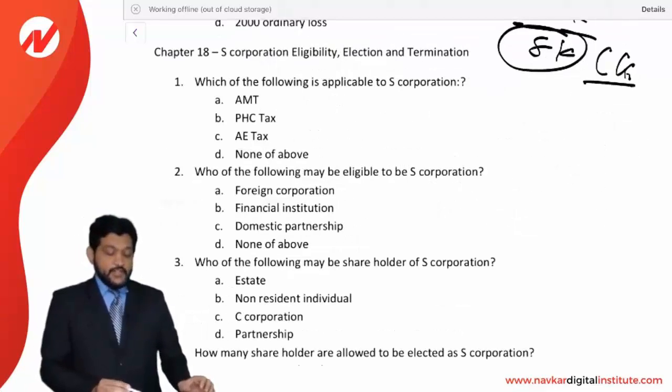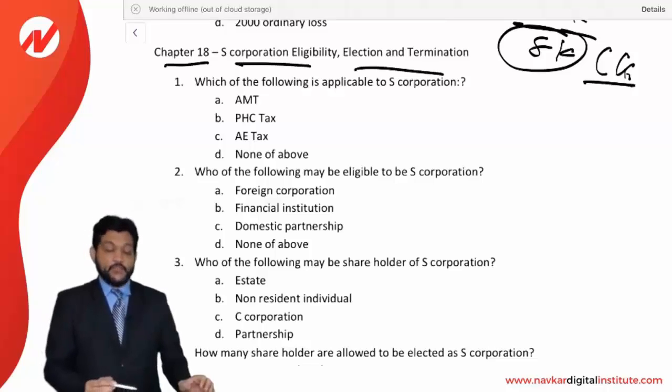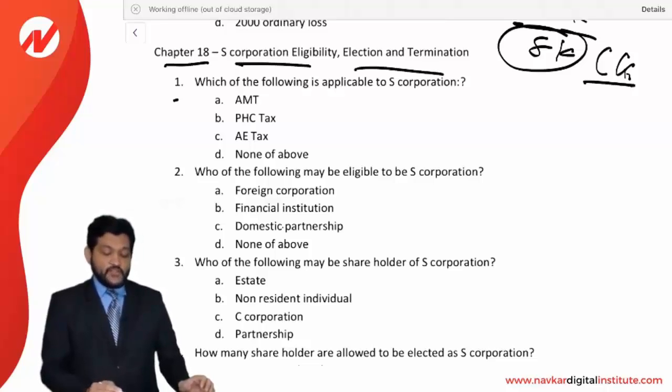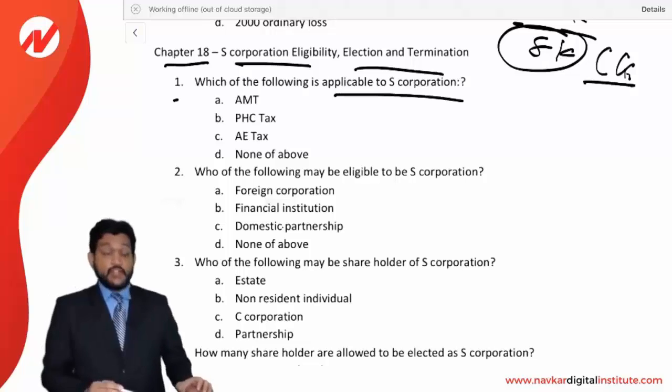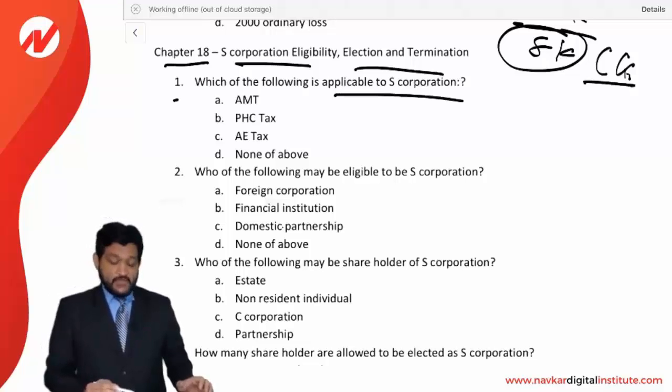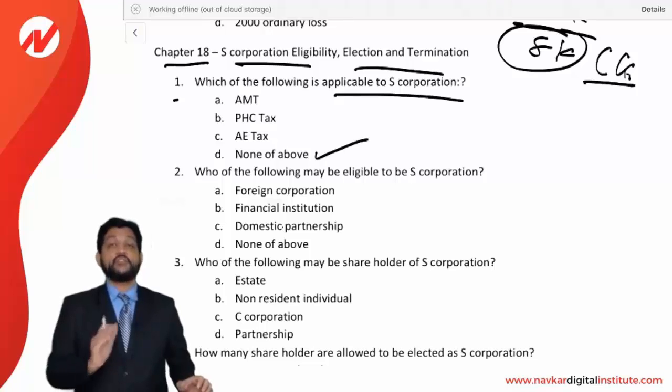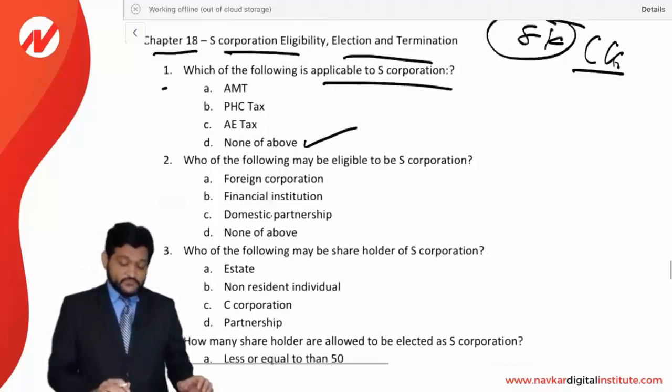Now friends, let us see the MCQs of chapter number 18, S corporation, eligibility, election and termination. Question number 1, which of the following is applicable to S corporation? AMT not applicable, PHC tax not applicable, AE tax not applicable. So none of above. D is the correct option. None of above will be applicable to S corporation.